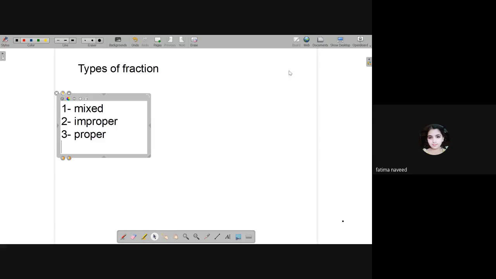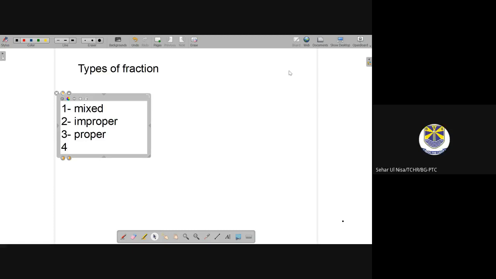Multiplying fraction. That is not a type. Dividing fraction. Simplifying fraction, decimal fractions.